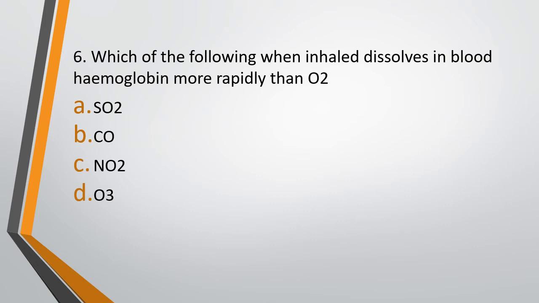Question number 6. Which of the following when inhaled dissolves in blood hemoglobin more rapidly than oxygen? Option A, SO2, option B, CO, option C, NO2, or option D, O3. The correct answer is option B, that is carbon monoxide has more affinity towards hemoglobin than oxygen.